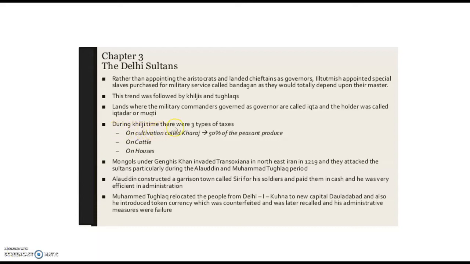During Khilji time, there were three types of taxes. Which are they? First one on cultivation called Kharaj, that means 50% of the peasant produce. Then second one on cattle. Then third one on houses. So there were three types of taxes. First one on cultivation called Kharaj and amounting to about 50% of the peasants' produce. Then second one on the basis of cattle and then on houses.